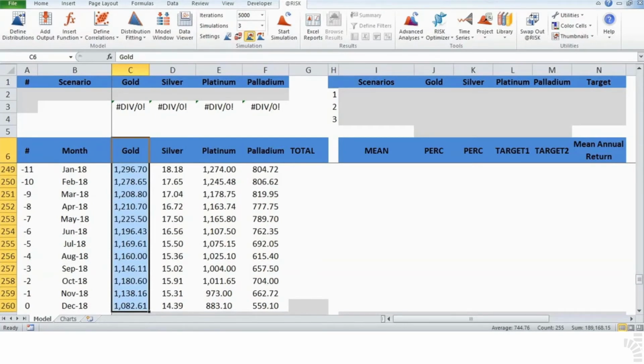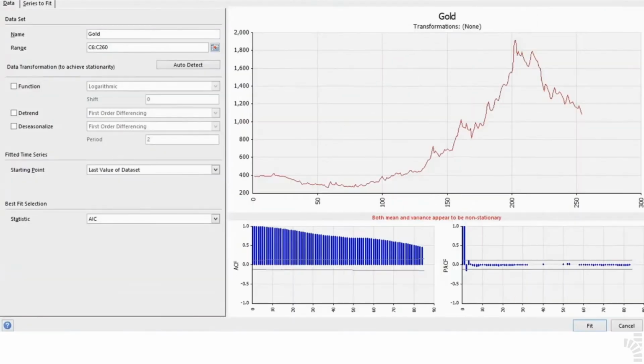1. Place your cursor on cell C7 of the Model tab and select the whole range of monthly prices, from November 1994 to December 2018 on row 260. 2. Click on the Time Series Fit function on @RISK's ribbon. The following window appears.